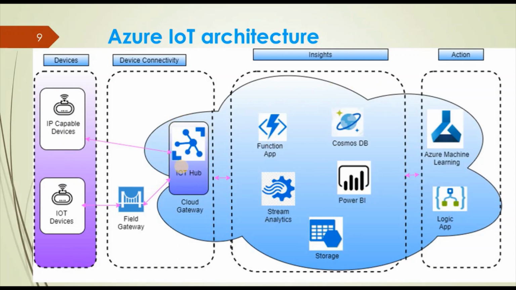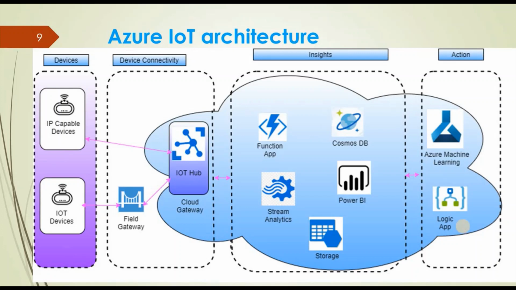Once the data is received by IoT Hub, we process all of it, either real-time or historical data, and based on the processed data we can take some action. What type of action can we take? Suppose with the data we are getting from the device, we can do some analysis using an ML technique, and based on that we can predict that after some time the device is going to fail. So in advance we are aware that this device will not work after some time, so we can plan accordingly, and using Logic App we can trigger a mail or notification to the customer. So this is all about the IoT architecture.